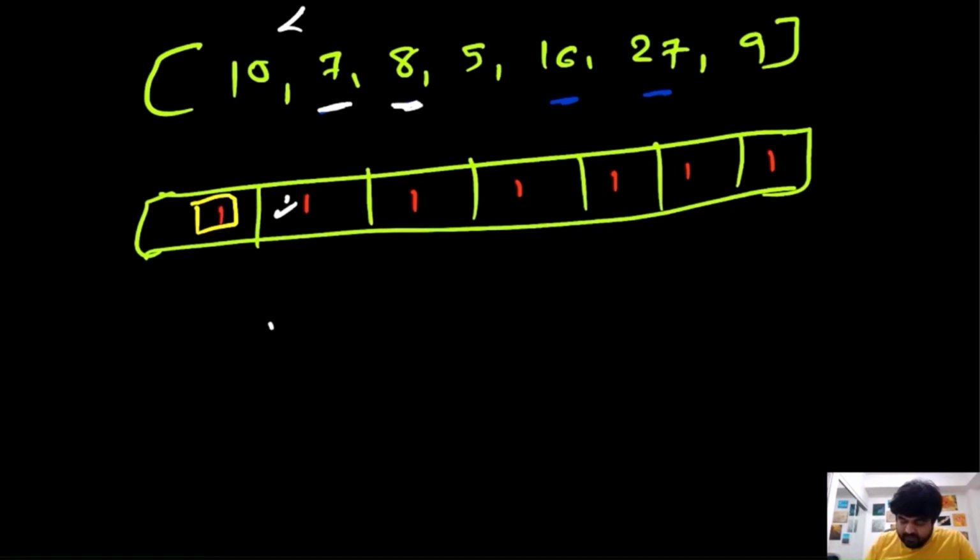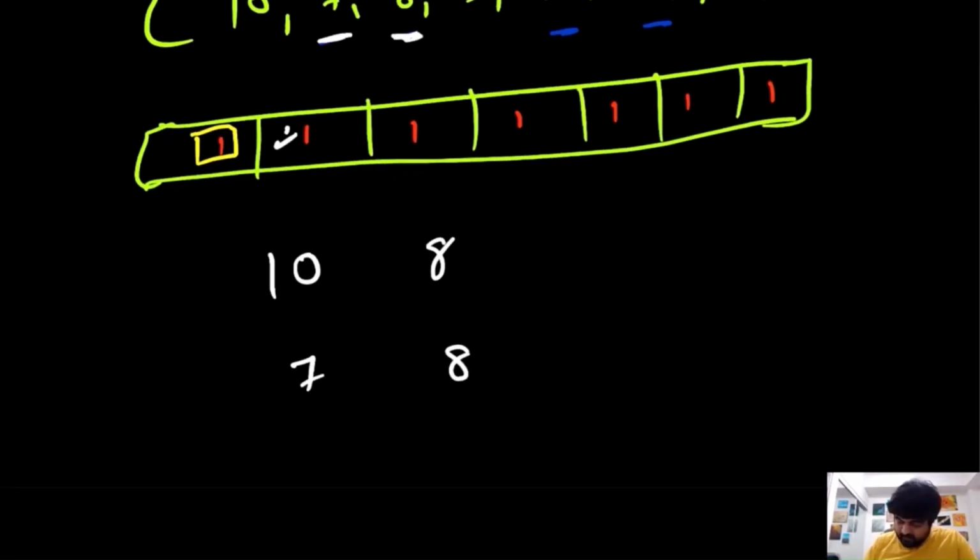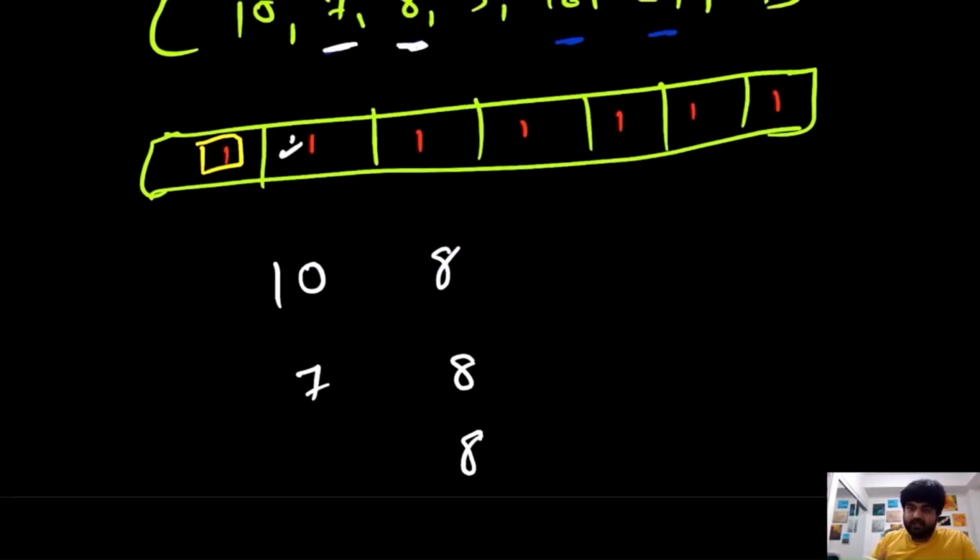One possibility is a substring like 10 and 8. Second, we could have substring 7 and 8, and third, a substring 8 by itself in case all the values before 8 are greater than 8. In this scenario, from 10 to 8, we know that 10 is already greater than 8, so we cannot create a substring over here. So let's ignore this scenario.